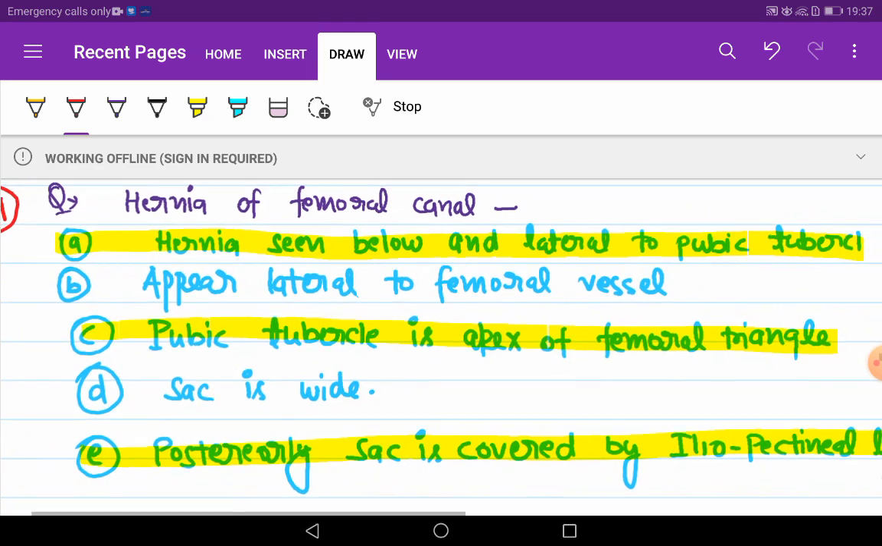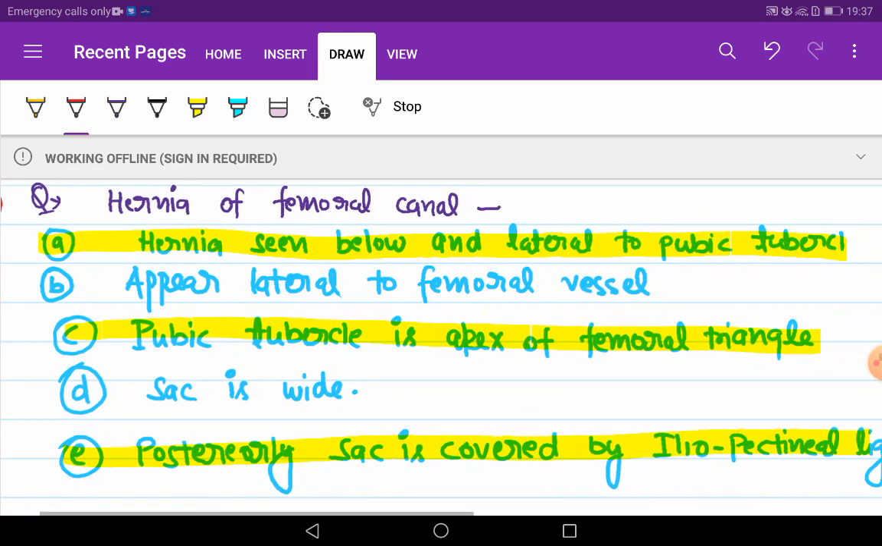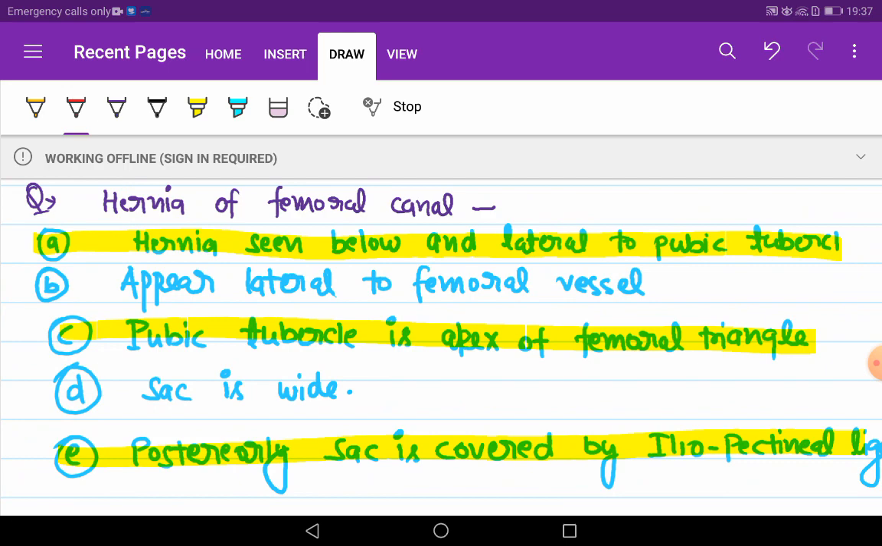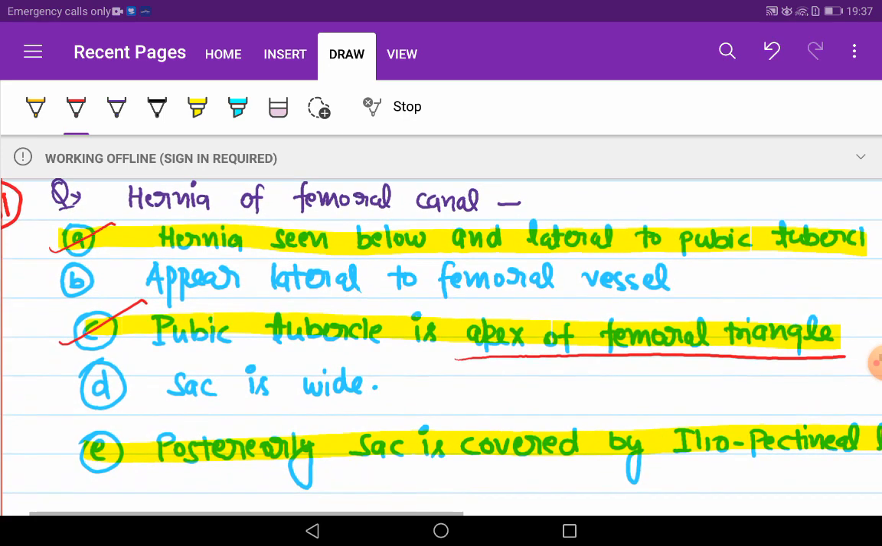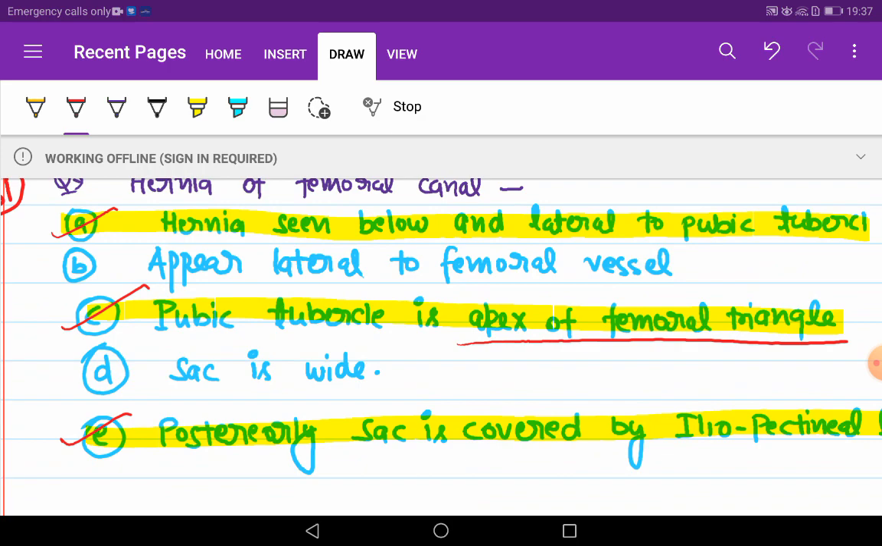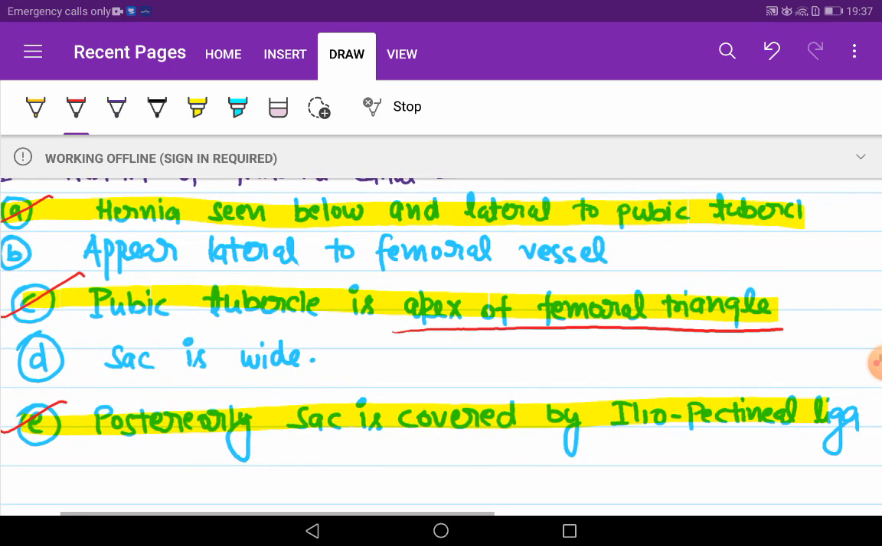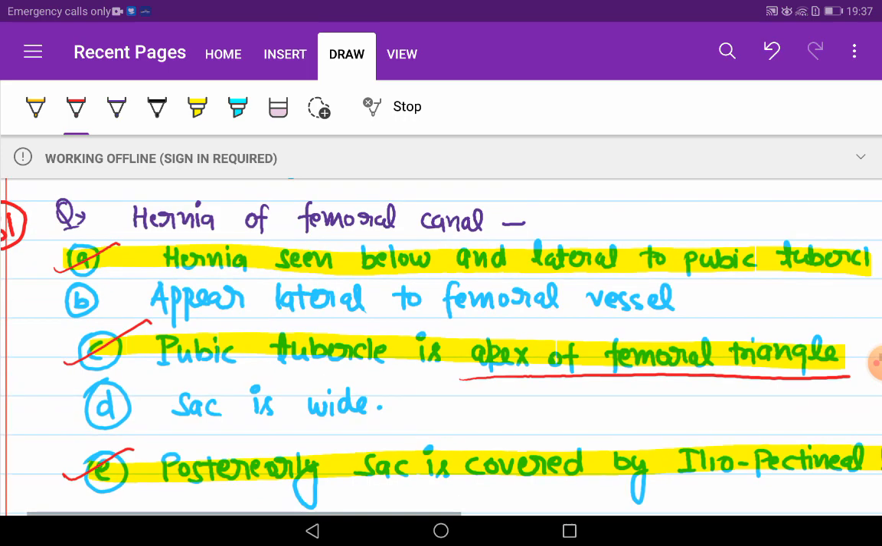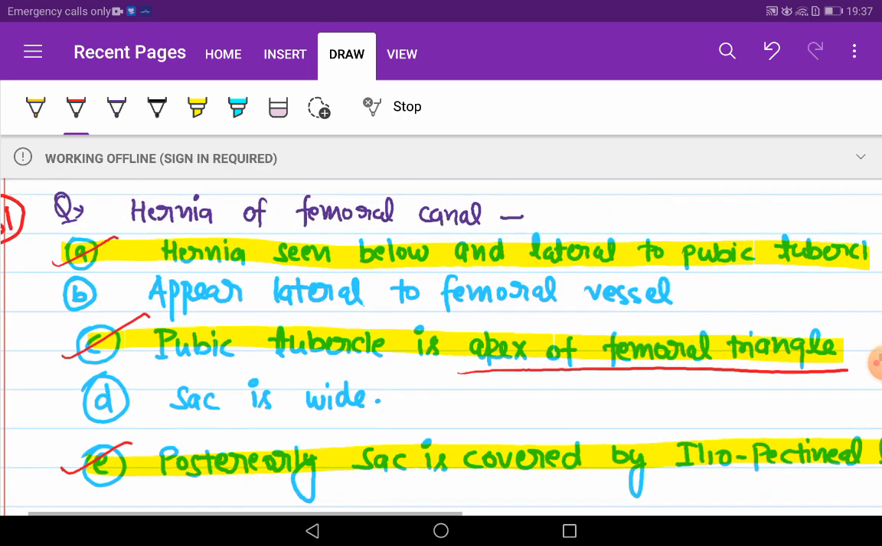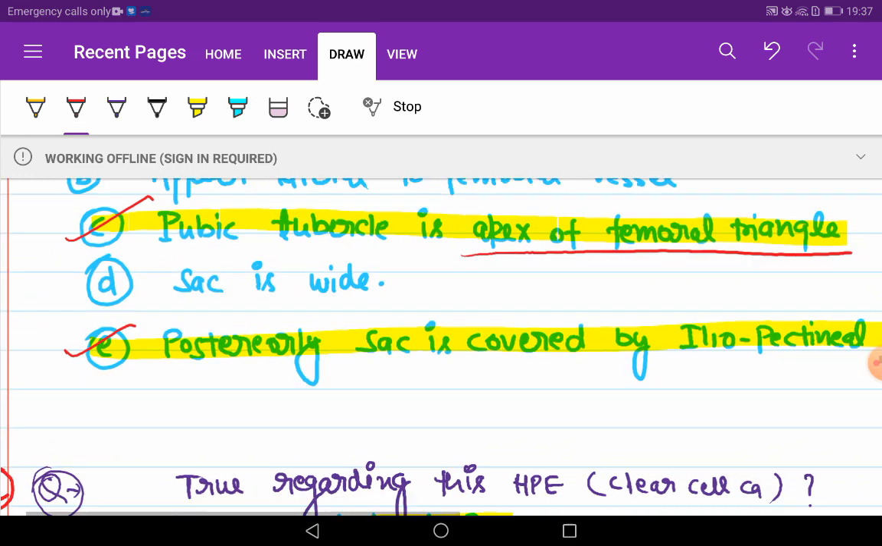Hernia, femoral canal. A hernia seen below and lateral to the pubic tubercle. This is correct. And the pubic tubercle is the apex of the femoral triangle. And posteriorly, the sac is covered by the iliopectineal ligament. So A, C, E, these are correct about hernia of the femoral canal.